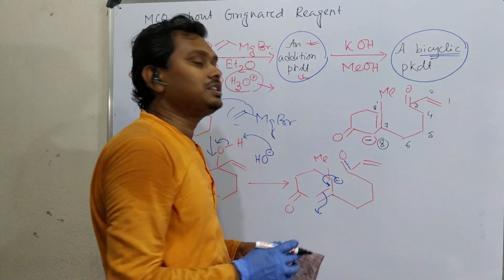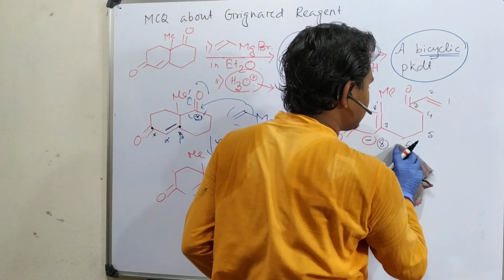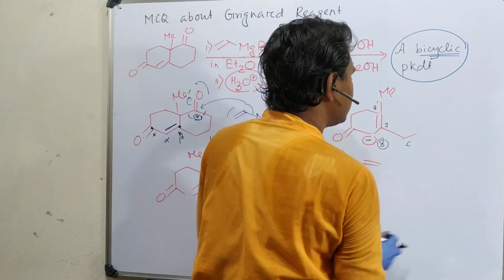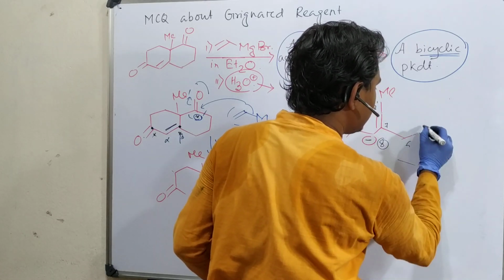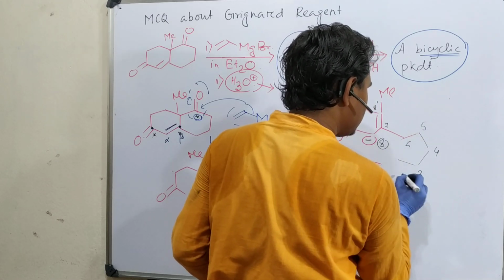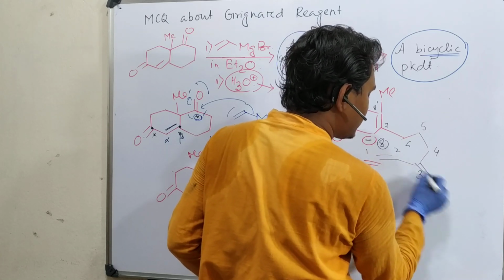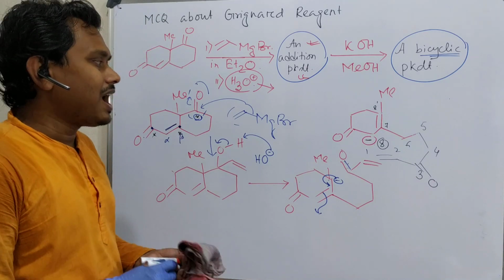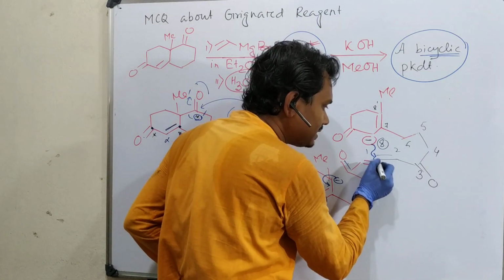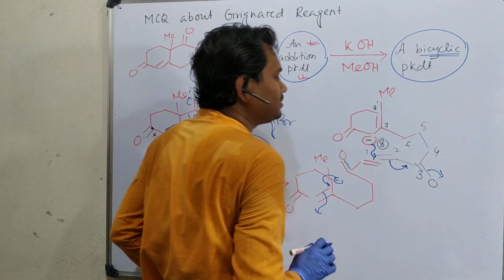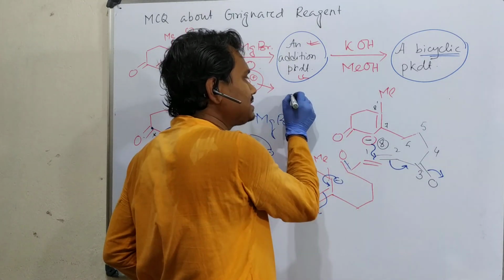But in this drawing, it is difficult to understand. So in order to understand this easily, you may redraw it. How? Just 6 5 4 3 2 1. You can draw in this way. Now see, this is more convenient, this carbon can attack here, and it can come to this. Now this is actually a Michael reaction, and this alpha beta unsaturated carbonyl compound is the Michael acceptor.